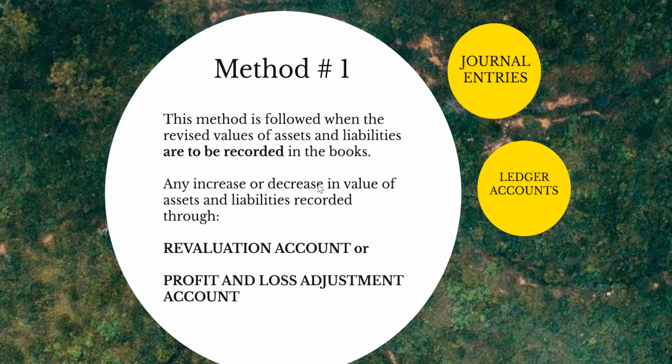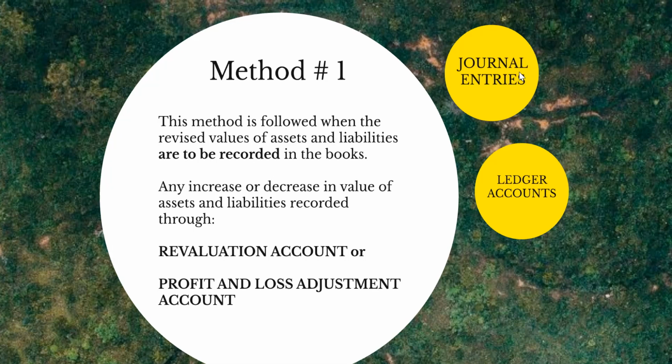So the revaluation account needs to be debited when there is an increase in the value of liability or decrease in the value of asset, and the revaluation account needs to be credited when there is an increase in the value of asset and decrease in the value of liability. So let's see this in detail. We'll see the journal entry to be passed.